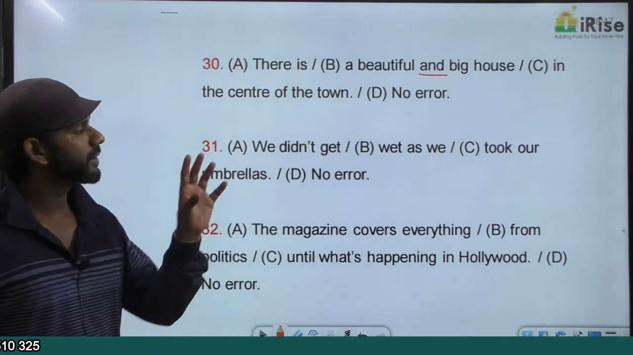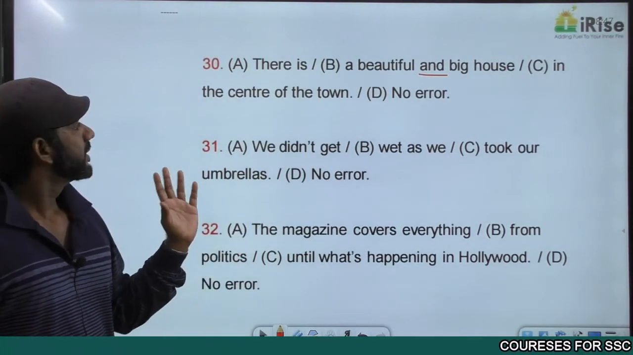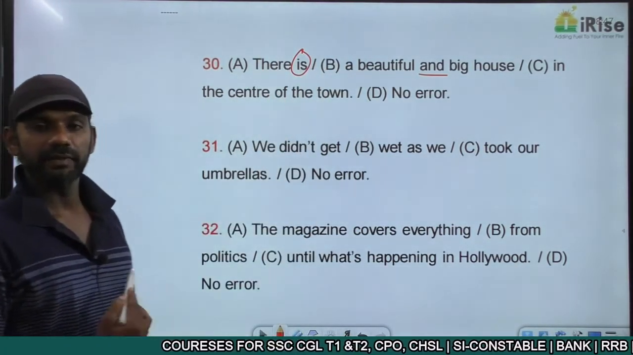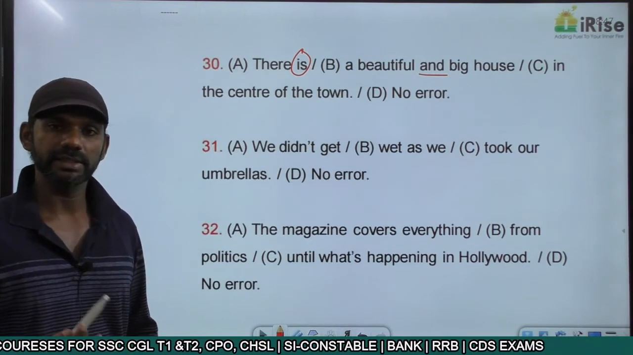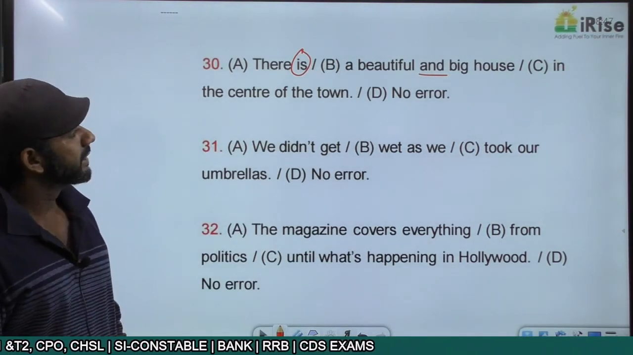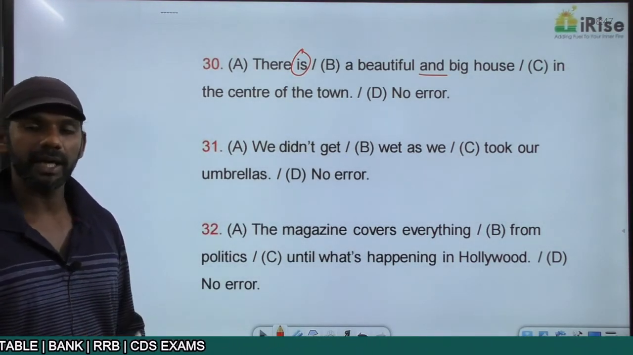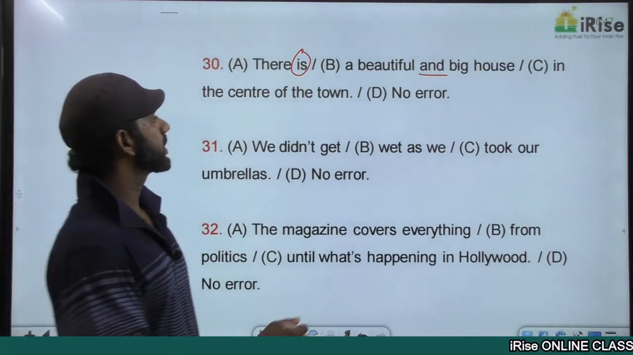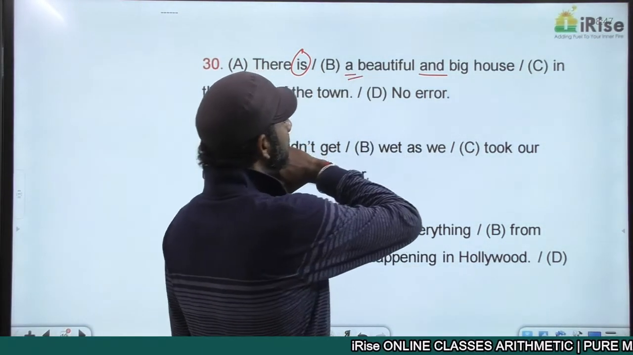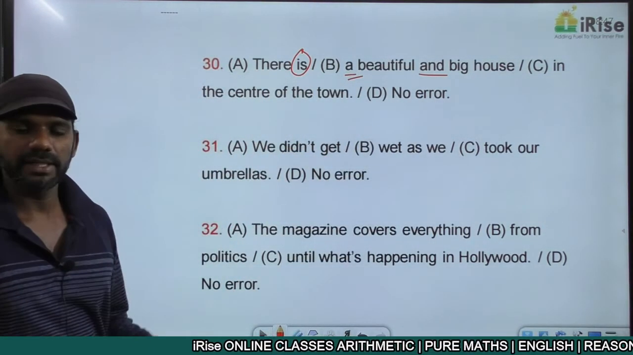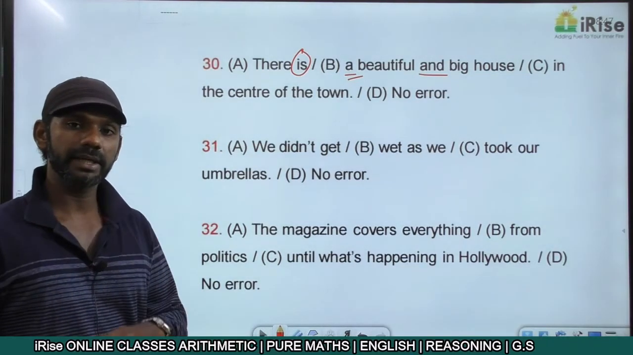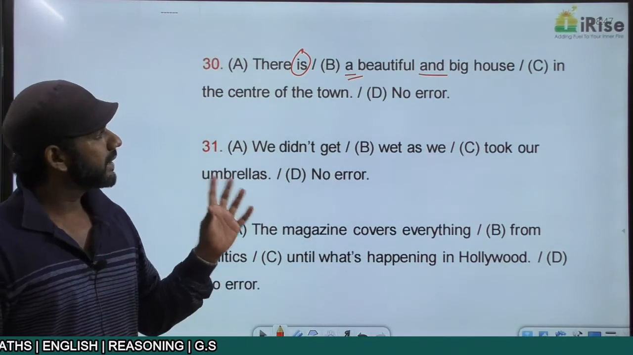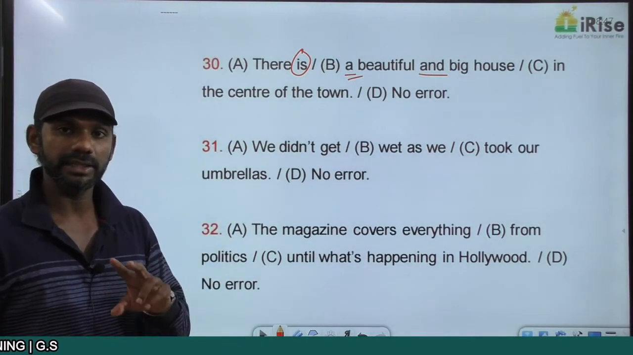That concept comes here because we have "and" in this statement. There is. The verb in this sentence is singular. If the verb is singular, the subject must also be singular. Subject verb agreement. There is a beautiful and big house means how many houses are we talking about here? Only one, because the article "a" is used only once. If it is a beautiful and a big house, a beautiful house and a big house, it means there are two houses. Here "a" is used only once, so "and" is connecting two similar entities.